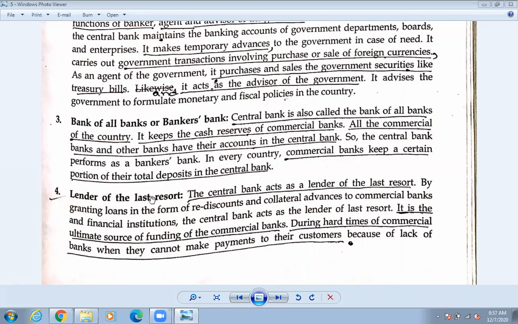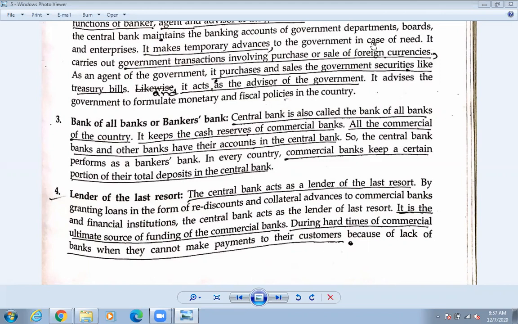It is going to lend the money. Okay, who does the work of giving the money? The banks, the commercial banks. Okay, now the commercial bank has no place from where money will come. So if the money is already sunk, then who is going to give the money? Who is going to fund the money? So it is going to be funded by the central bank.